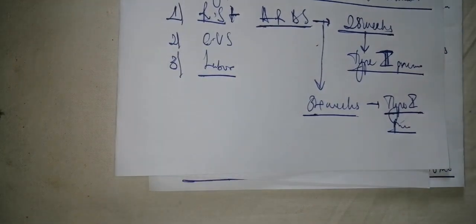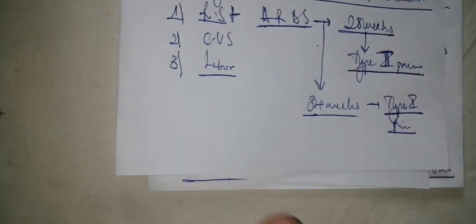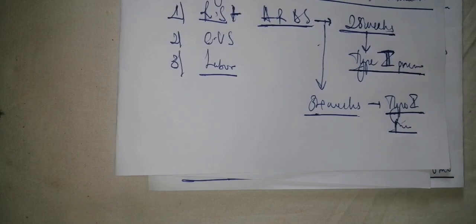What does it mean? It means that if a child is less than 28 weeks of gestation, there is not enough production of surfactant. So what is going to happen is that there is going to be easy lung collapse. And when the lung is collapsed, it is difficult to expand it again except you have surfactant. So in this case, when you have extreme prematurity, it is best to manage it with surfactant.